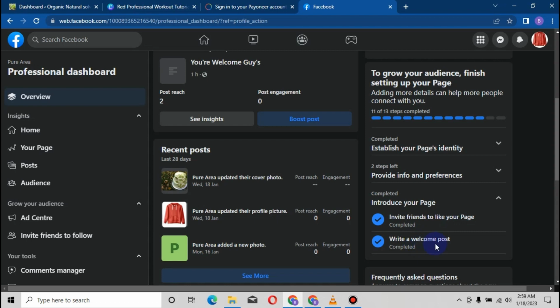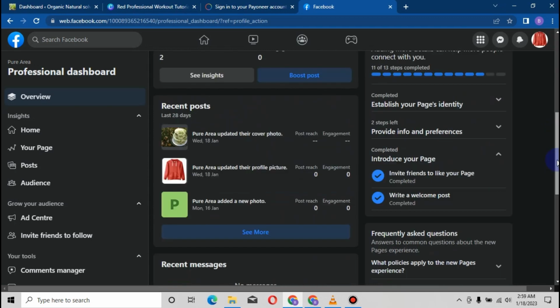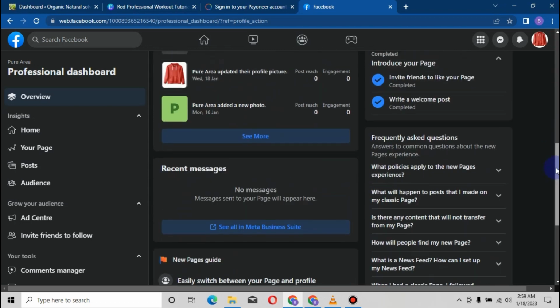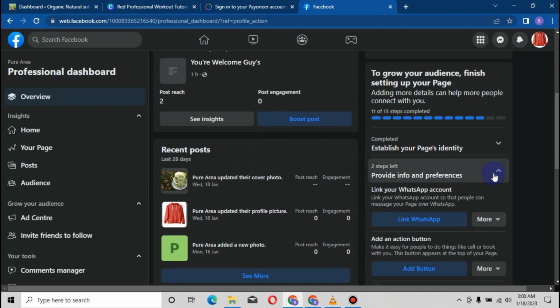I just told them, welcome guys, something like that. I invited friends. You can equally go ahead and invite more friends. I think I've done that already. Just invite friends and provide info and preference. All they need, just add a button, which we're going to do right now.